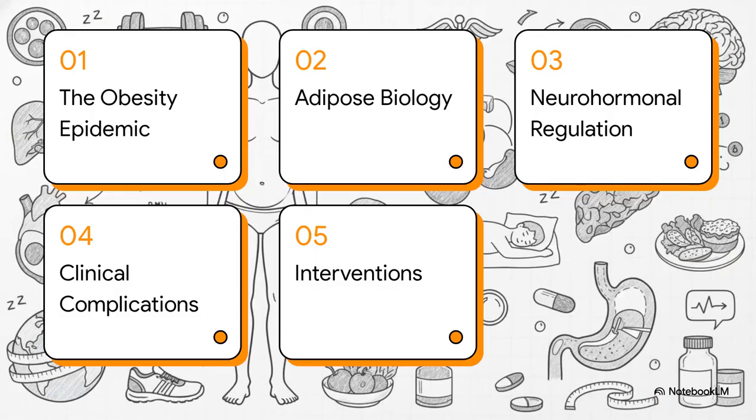Okay, here is the roadmap for our explainer today. We'll start with the epidemic context, move into adipose biology and genetics, map out the neurohormonal regulation of weight, examine the clinical and metabolic complications, and wrap up with dietary and pharmacological interventions.